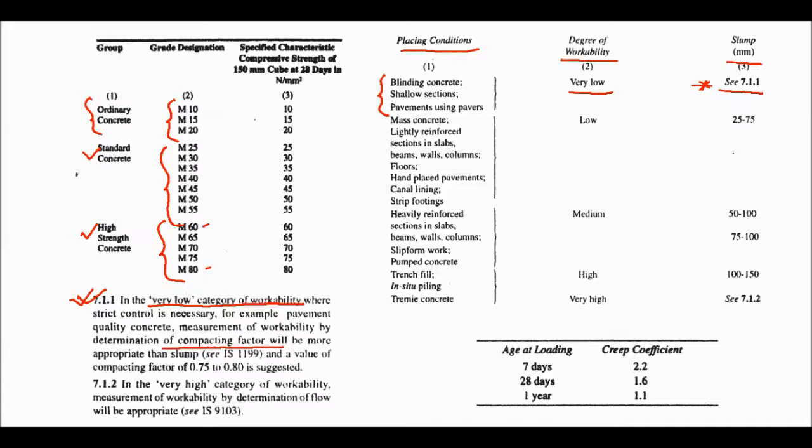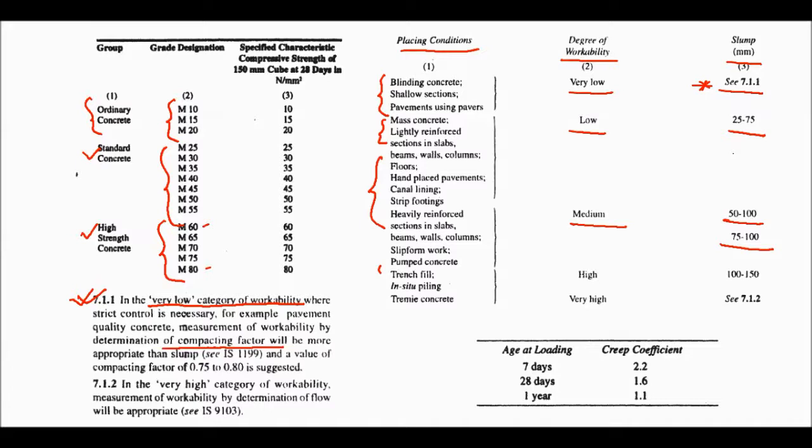Okay, then mass concrete and lightly reinforced sections, low workability, slump value 25 to 75 mm. Okay, then medium workability. It is for heavily reinforced sections or normal reinforced sections. Okay, this is 50 to 100 or 75 to 100. Okay, if you see my previous videos, I have mentioned the important applications there, and what the slump values are.